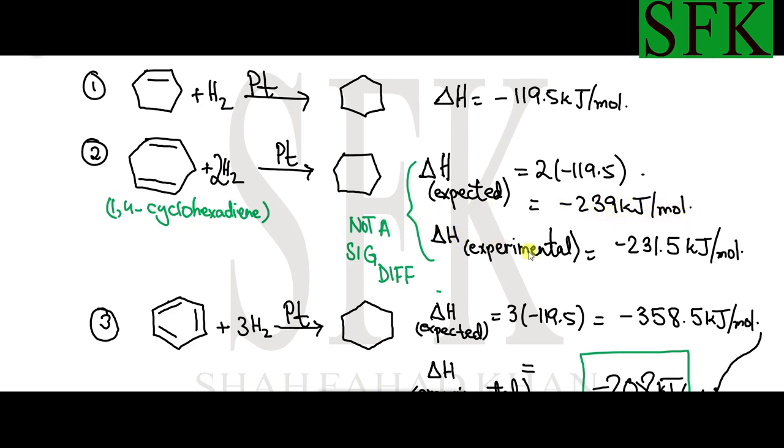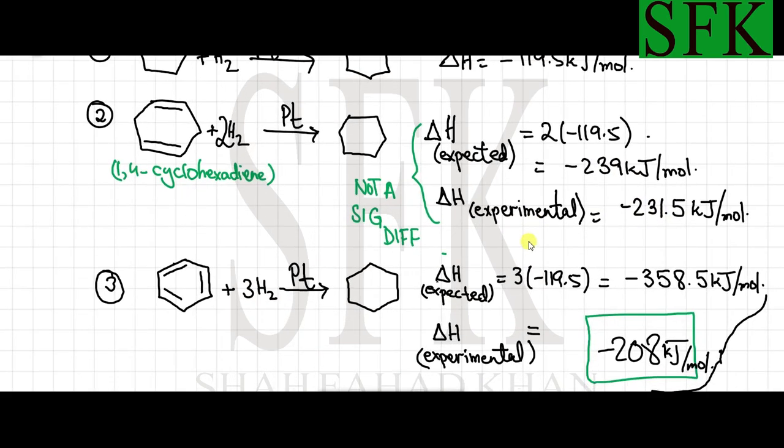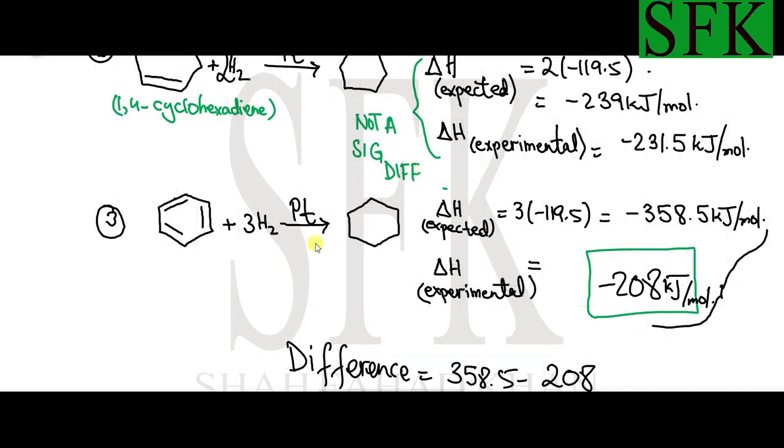But when the experiment was performed, the energy turned out to be minus 231.5 kilojoules per mole, which has some difference. But it's not a very significant difference. It's a very small difference between minus 239 and minus 231.5. Just calculate the difference and you'll see that it's not a big difference.